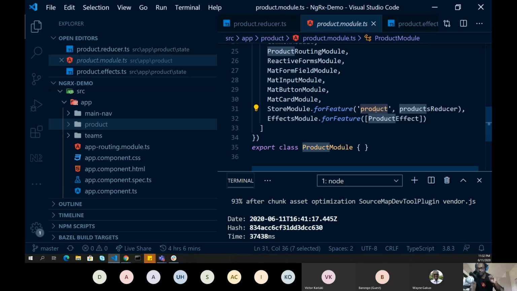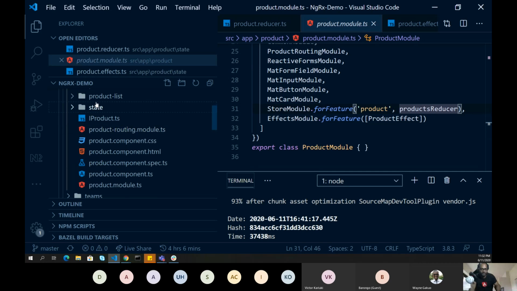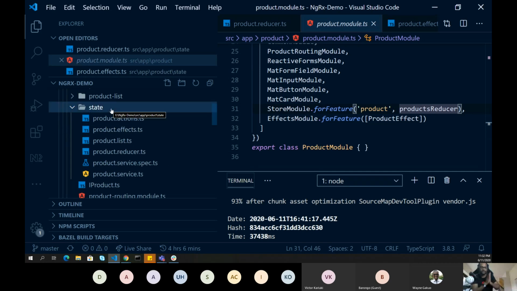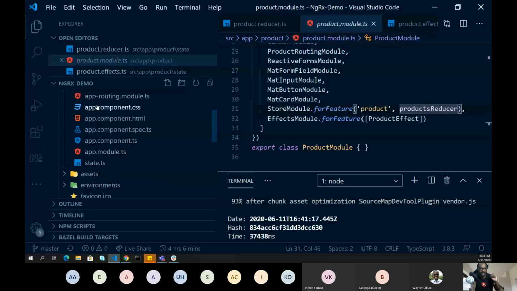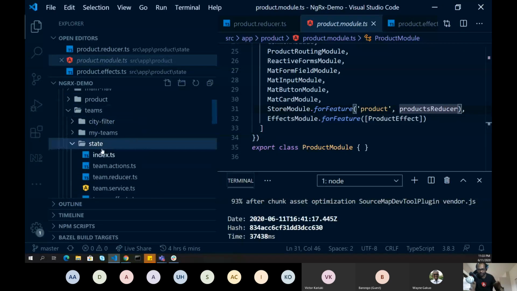Whatever you want to put in, based on this, you will retrieve the information later on. Generally, I have seen most people following the same approach. We put all the files related to NGRX store, or any code related to NGRX, into a folder called state. So right now I have a state folder available here, and for teams also I have a state folder.